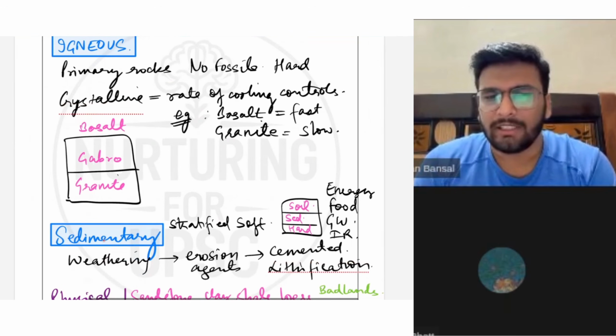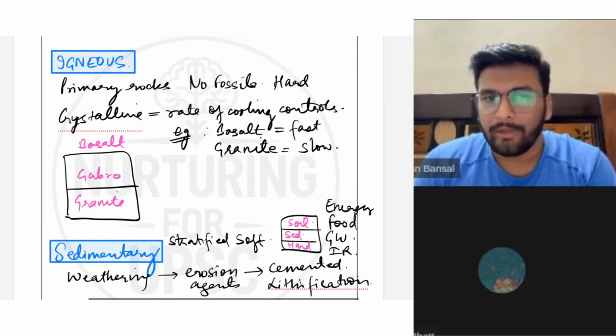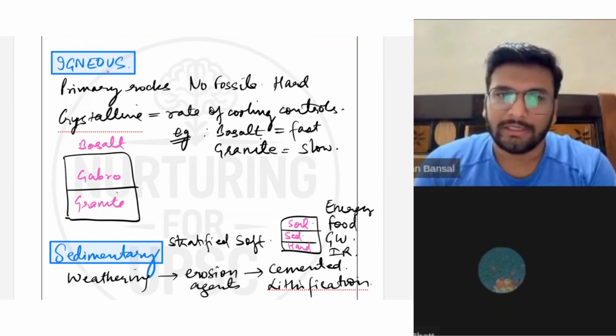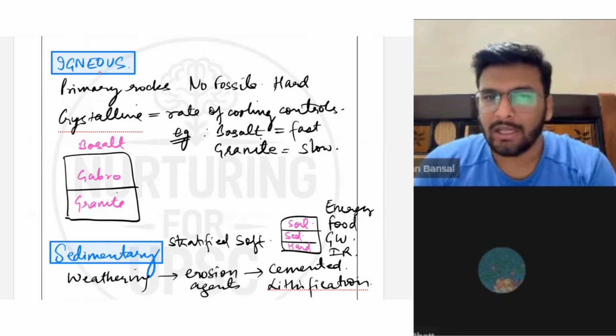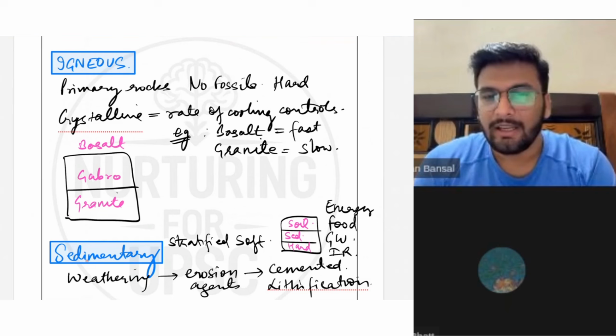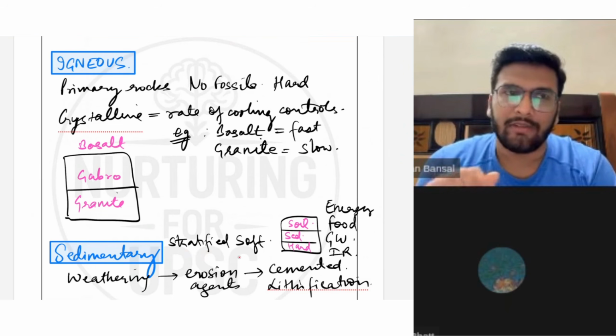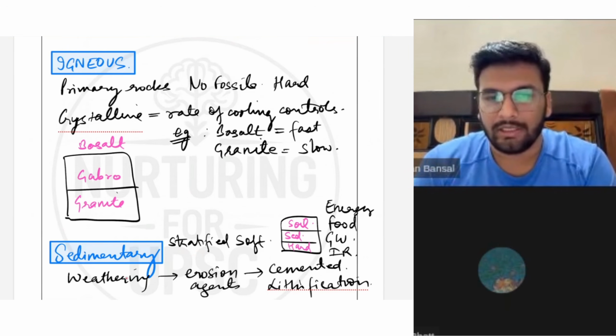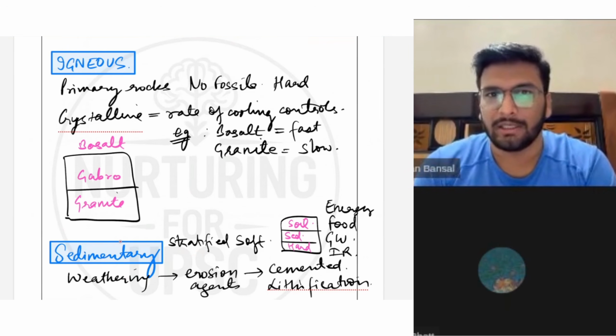Now sedimentary rocks are rocks formed from material eroded by weathering and erosion agents, for example river, glacier, or wind. When these agents erode or weather igneous rocks, they break them into smaller parts known as sediments. When these sediments are deposited layer by layer, stratified, consolidated and lithified, they are known as sedimentary rocks. The best example in the Indian case is the Great Plains.